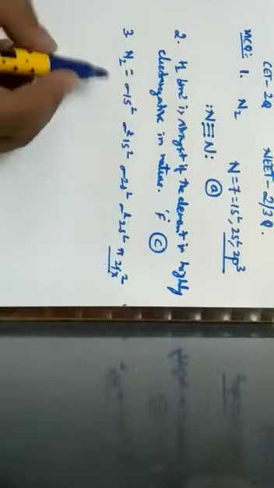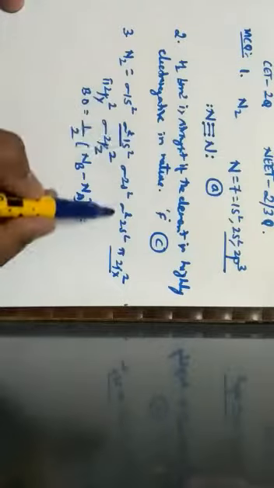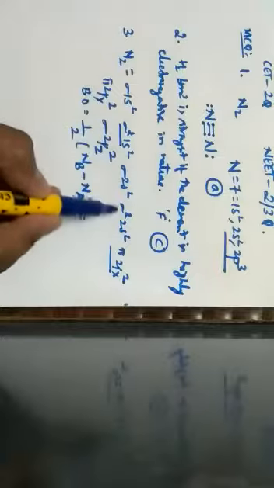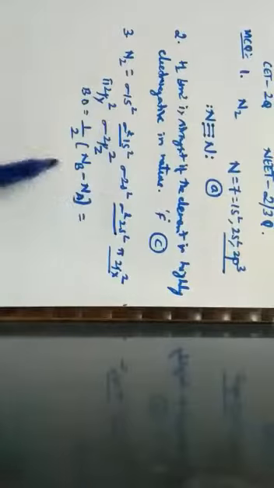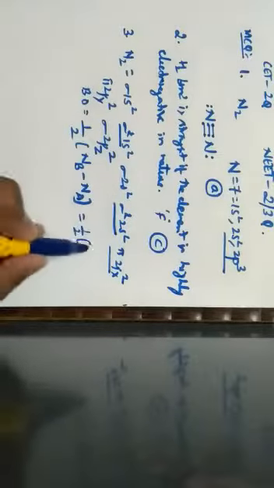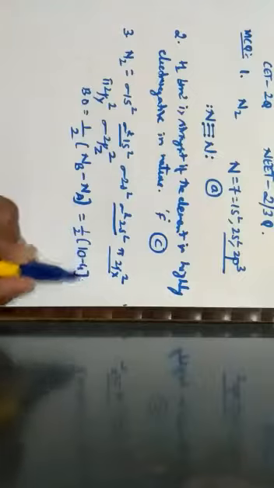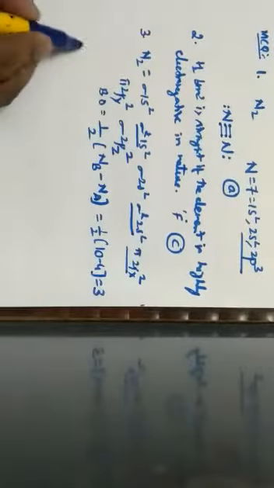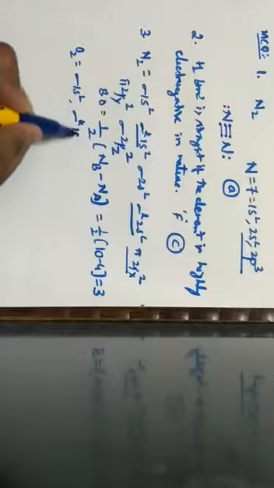When I calculate the bond order, we know that bond order is equal to 1 by 2 into number of bonding molecular orbitals minus number of anti-bonding molecular orbitals. Here, those represented by the star mark are anti-bonding molecular orbitals. These are the anti-bonding molecular orbitals, that is 2, and this is sigma star 2s2. Only 2 anti-bonding molecular orbitals are there, so the bonding molecular orbitals are 10, anti-bonding are 4. So the bond order is what? 3.